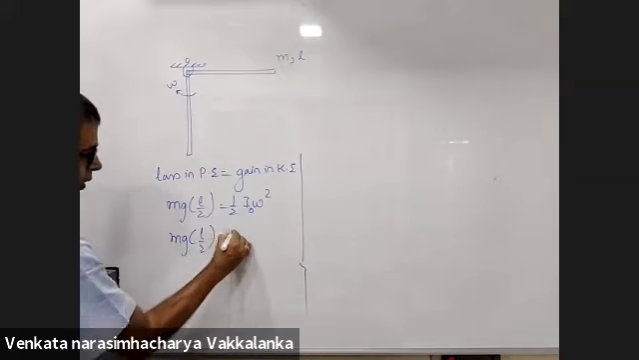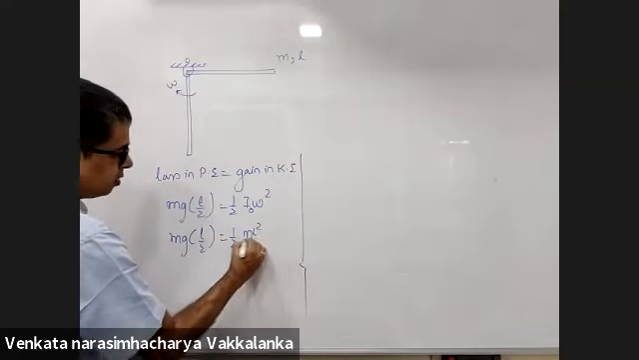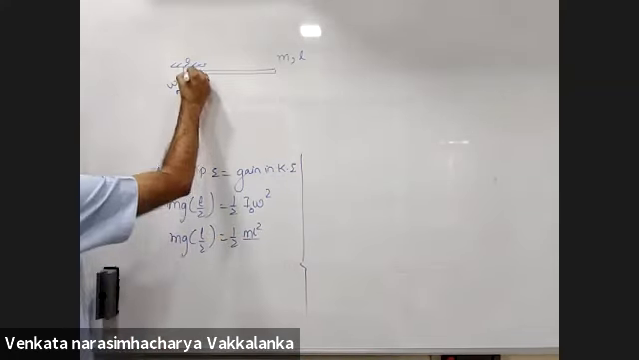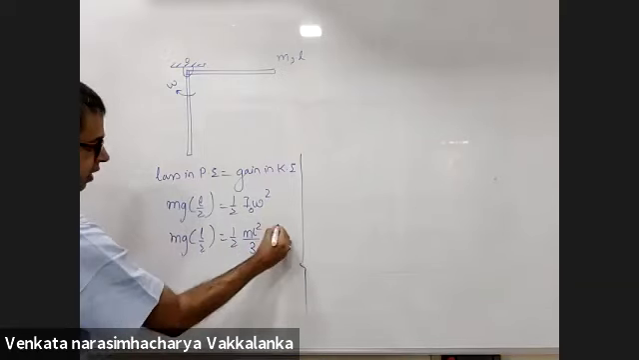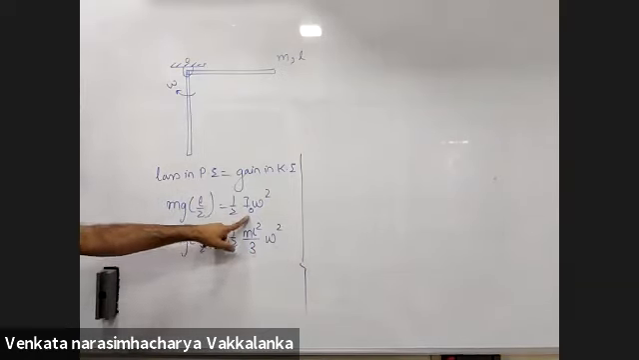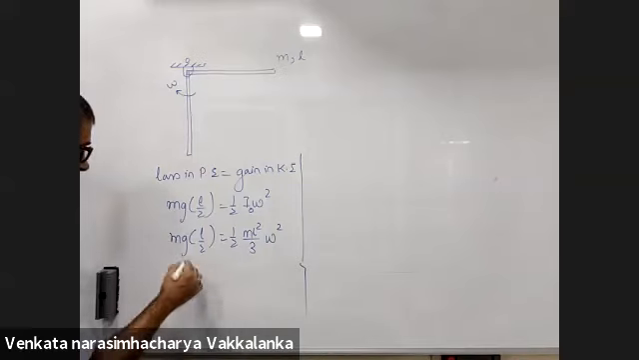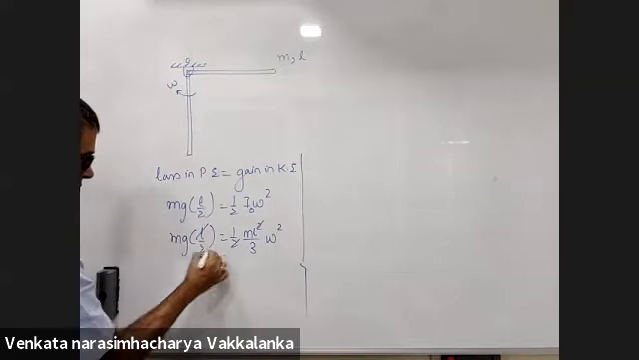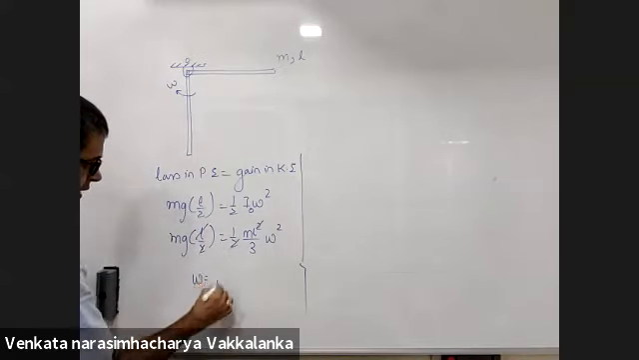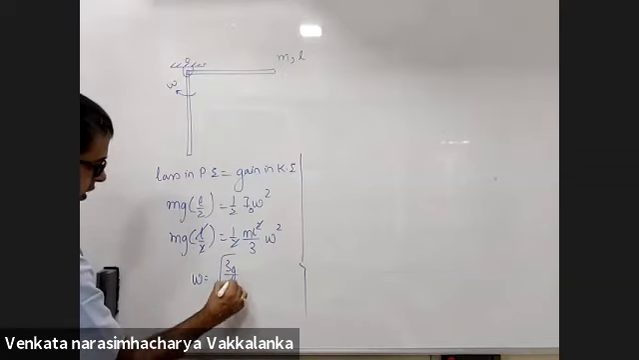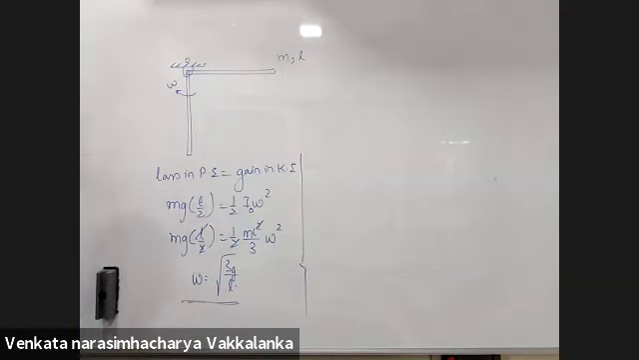mgL by 2 is half, moment of inertia of the rod about one extreme end is mL square by 3. Now L and m will go. Omega is under root 3g by L. This is one way of solving.